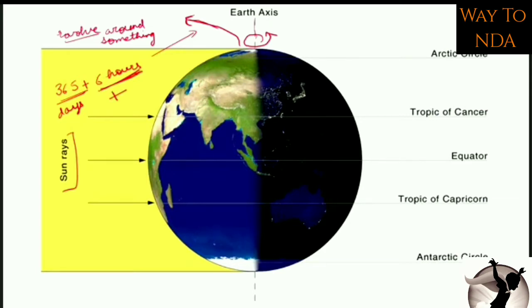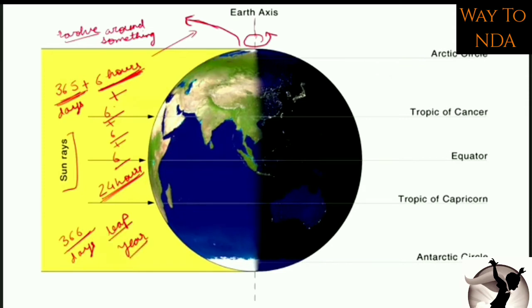One year gives us these 6 hours, then next year we get 6 hours again, and again 6 hours, and again 6 hours. So for 4 years we keep on adding this 6. 6 plus 6 is 12, 12 plus 6 is 18, and 18 plus 6 is 24. So we get 24 hours. After 4 years we add these 24 hours to a year, so in the year coming after 4 years we have 366 days, because we have added this extra 24 hours. So this year is called a leap year.